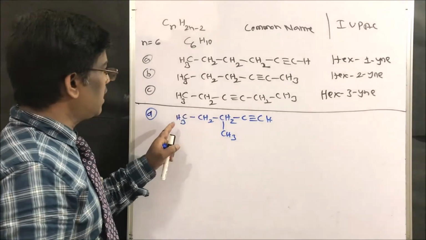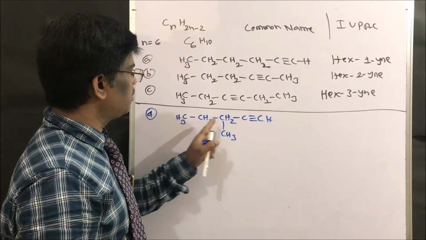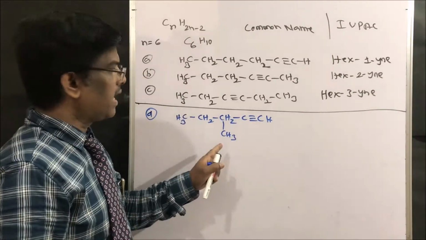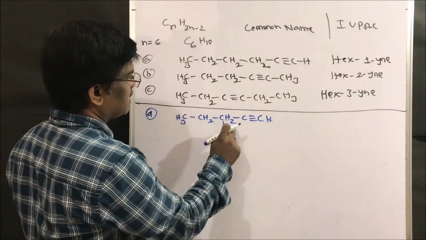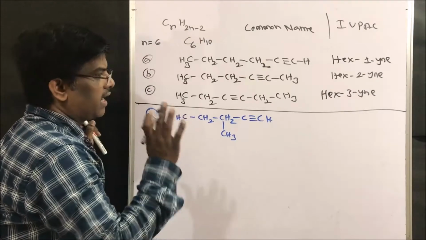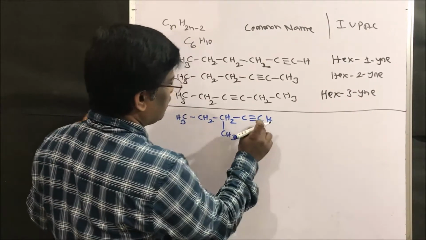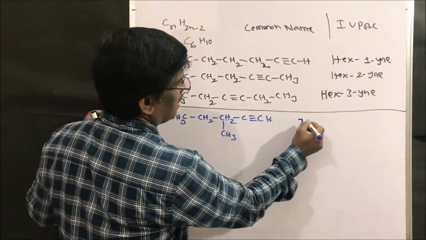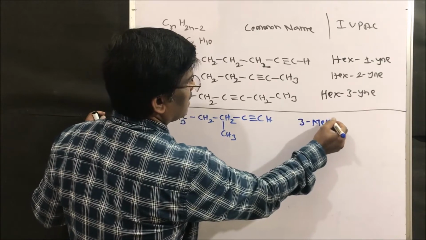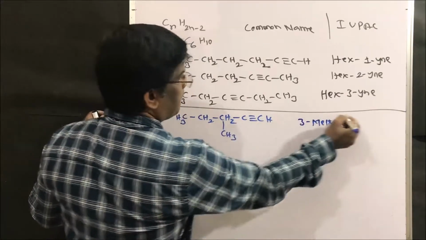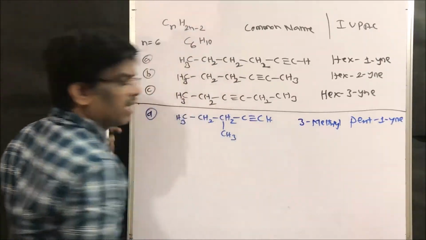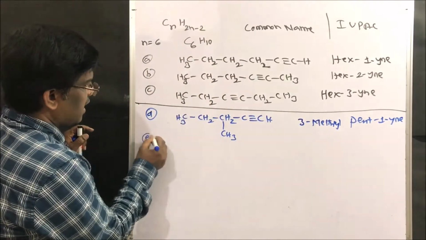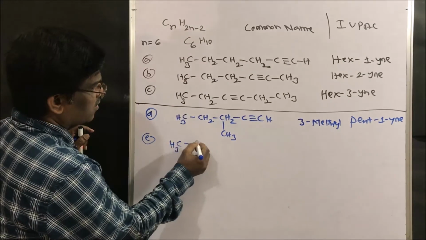How many carbons are there? 5 plus 1, that is 6. The hydrogens are matching too. So what is the compound? 1, 2, 3. It is 3-methylpent-1-yne.